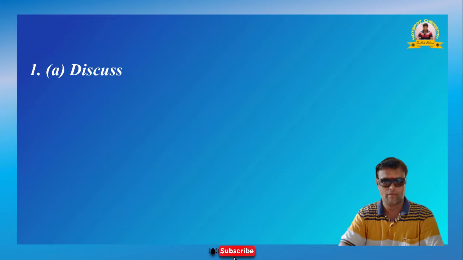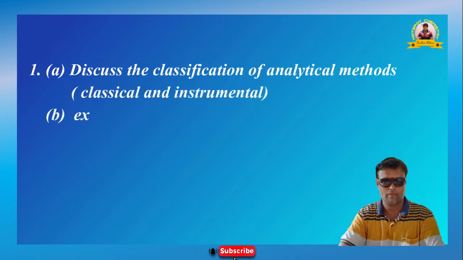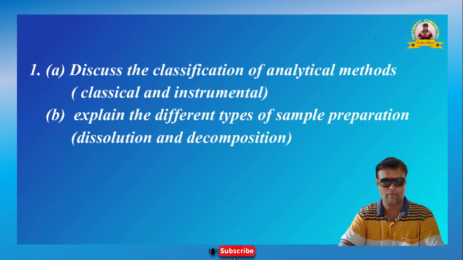Now question number 1, and the subject is analytical chemistry, and the question number 1 is 1A. Discuss the classification of analytical methods, that is classical and instrumental. Again repeating the question, discuss the classification of analytical methods, that is classical and instrumental.